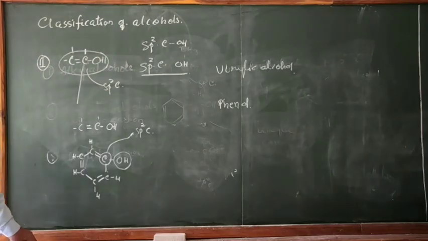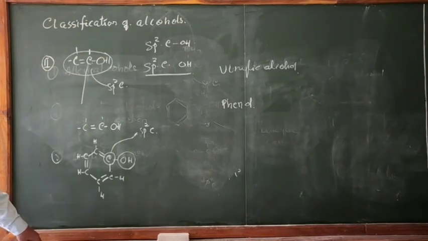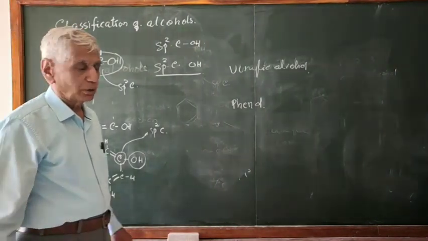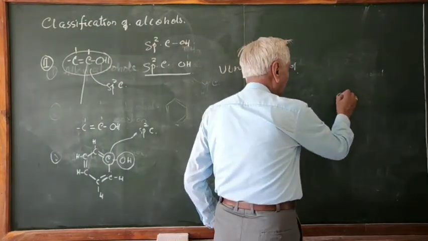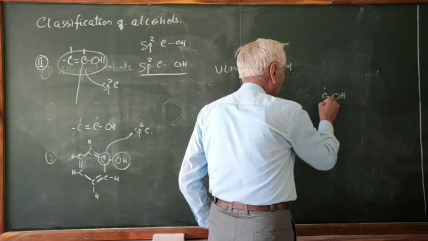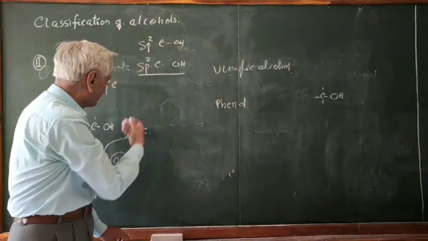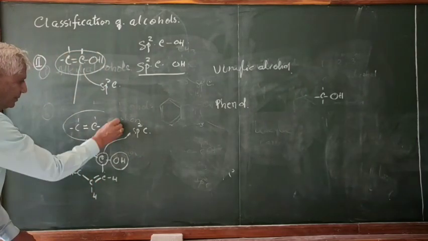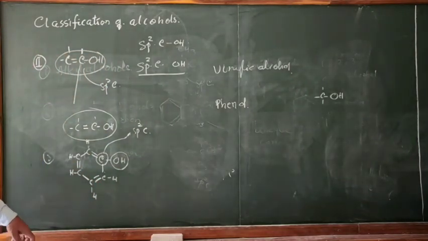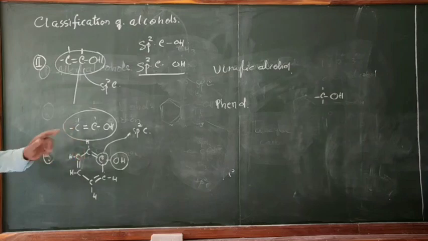I think yesterday I told you the difference between alcohols and phenols. In case of alcohols, I had told that the OH group is connected to sp3 carbon. Now this is another alcohol which is containing a double bond here. But this is not considered to have properties similar to alcohols.